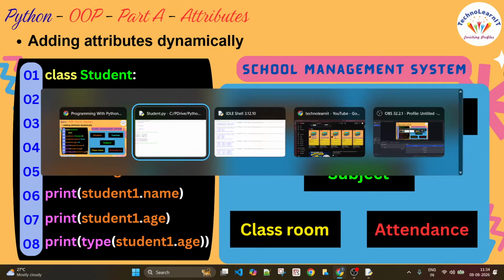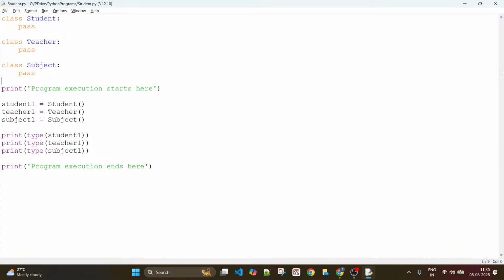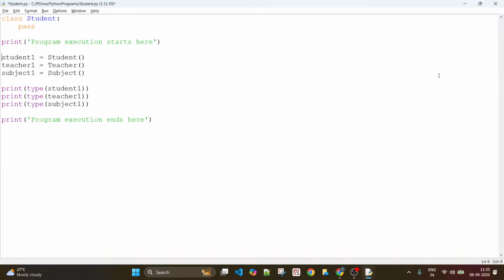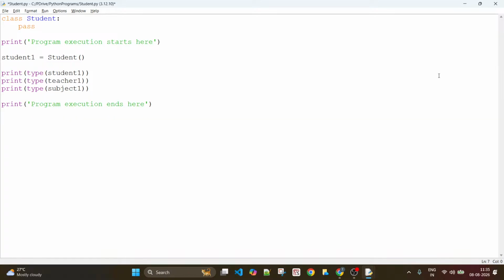All right, let's practice this now. For now, I'll keep continuing with only one class. I have only one class, and I created an object of that class. Now I'm going to add attributes to it.